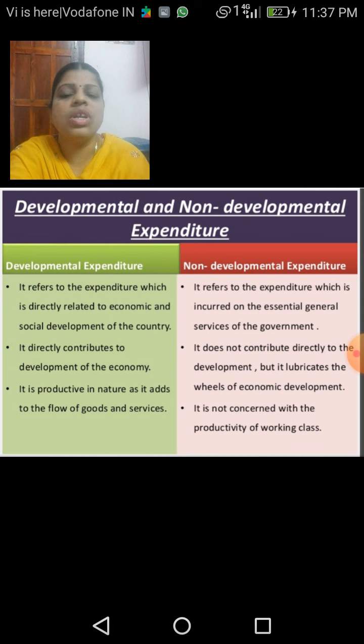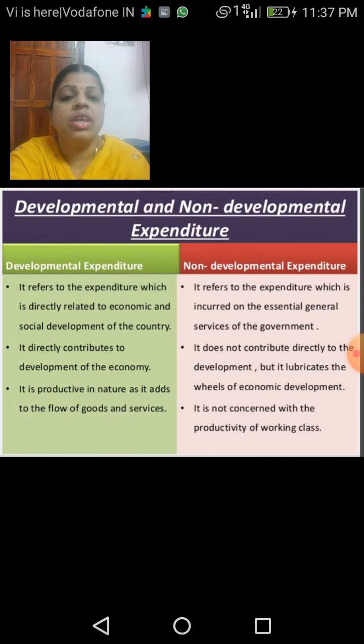And what is non-developmental expenditure? It refers to the expenditure which is incurred by the government for the essential general services of the government. We know what the essential general services provided by the government are, right? Yes, the medical facilities, education, health as well as sanitation, and the different activities needed by the government. Such activities all come under non-developmental expenditure.